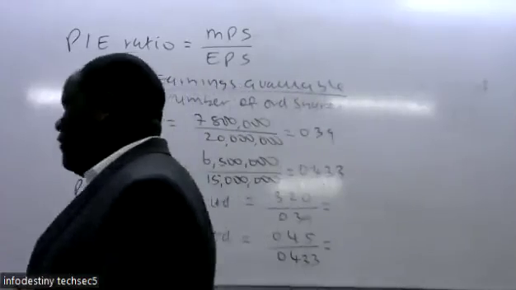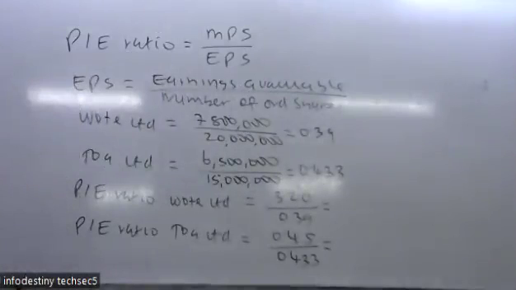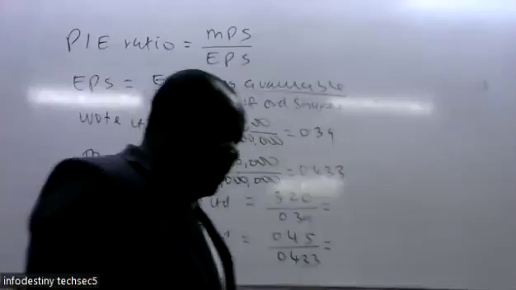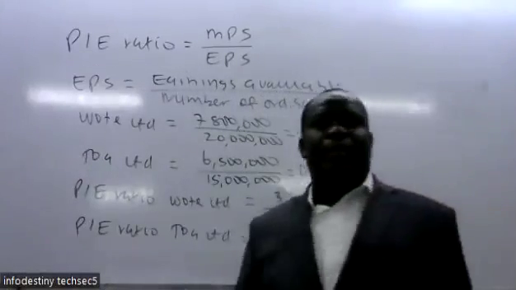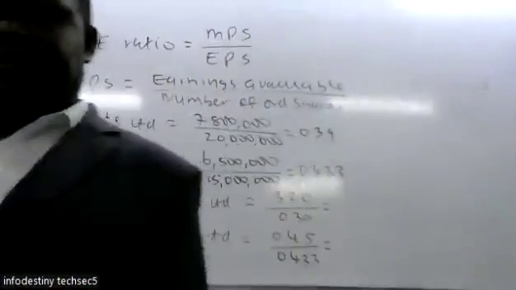That now will give you the pre-merger price earning ratio. So that is our Roman letter 1.